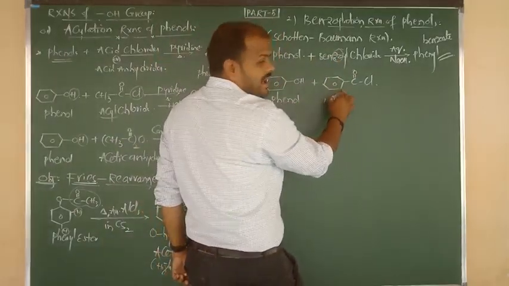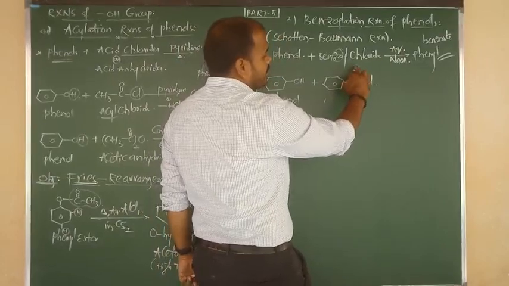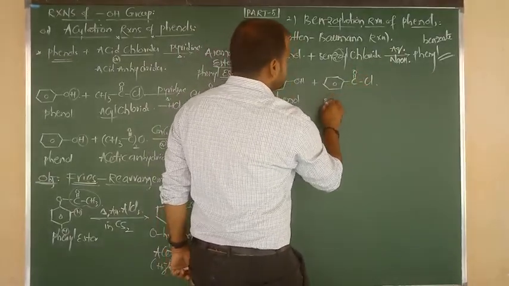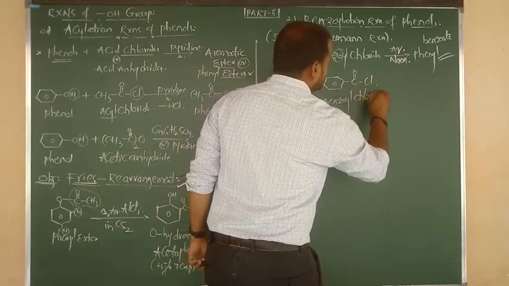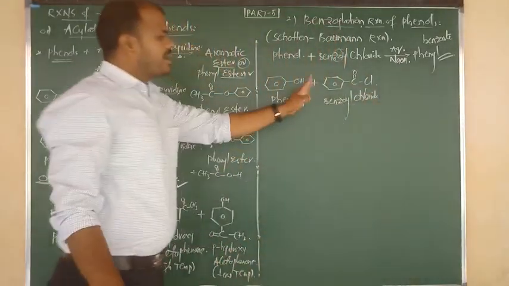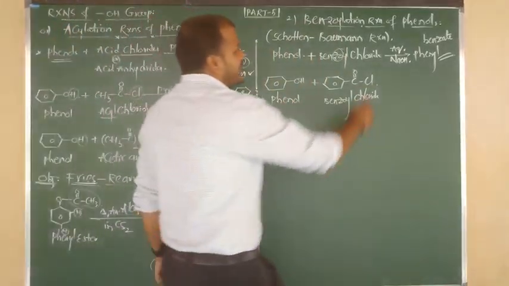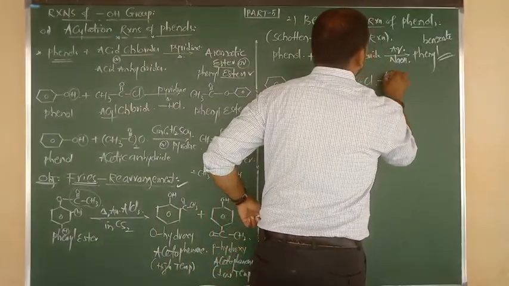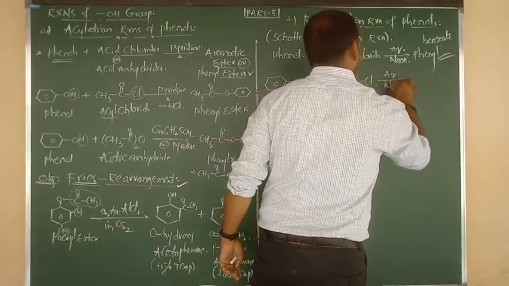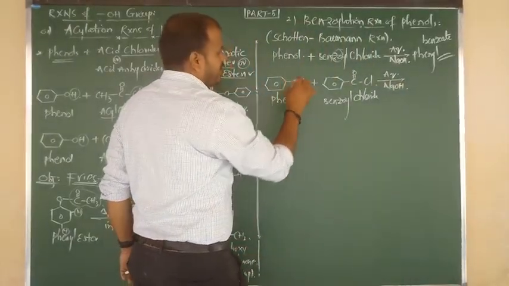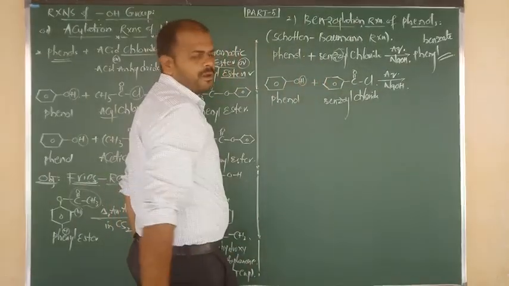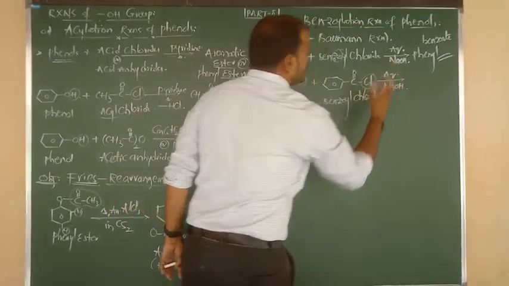So C6H5 bond C double bond O bond Cl. This is known as benzoyl chloride. Phenol on reaction with benzoyl chloride in presence of aqueous NaOH. Here we break the OH bond. From benzoyl chloride we remove the Cl.